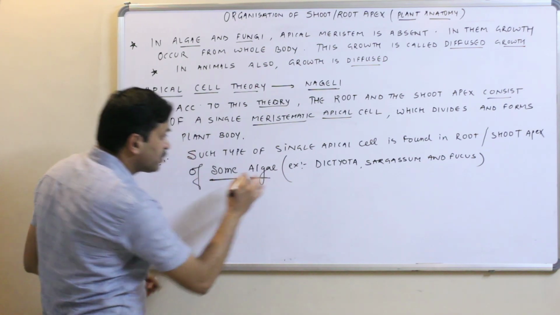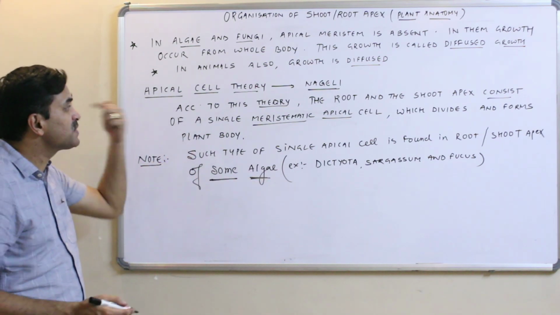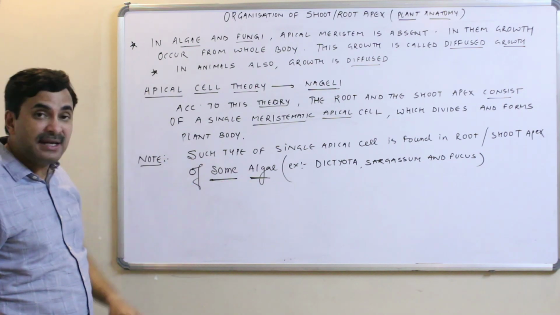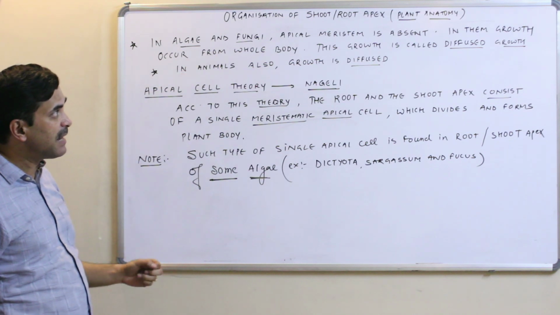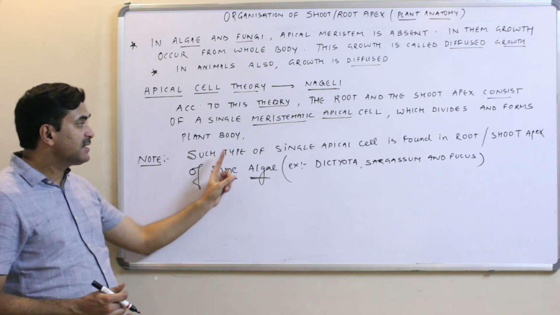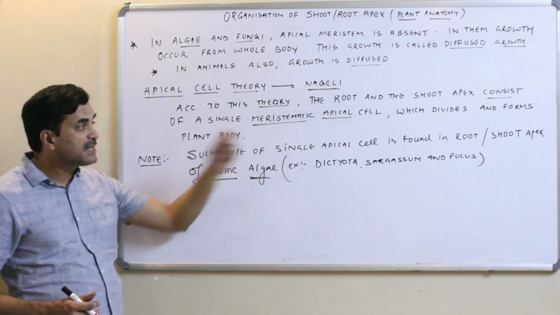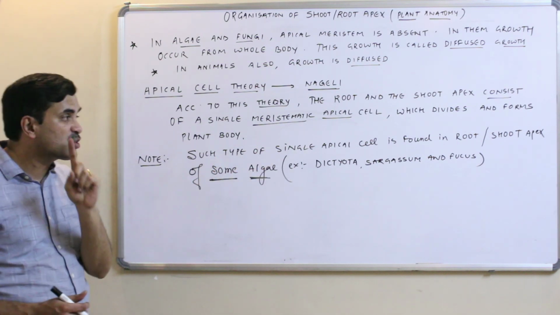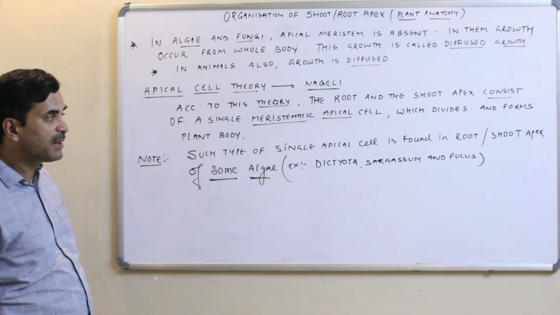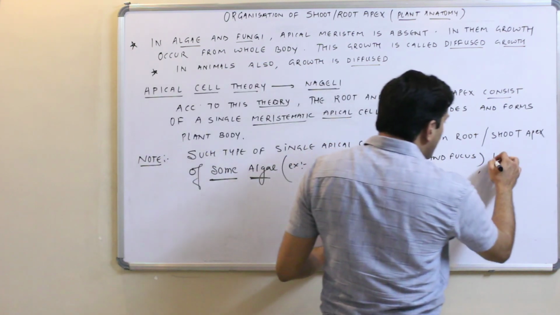remember this thing, I am not talking about all algae, I am talking about some algae, because if I say that in algae apical meristem is absent, then how can you say that an apical cell is present? So I am saying that such a single apical cell is found in the root and the shoot apex of some algae, exceptionally, like Dictyota, Sargassum and Fucus.